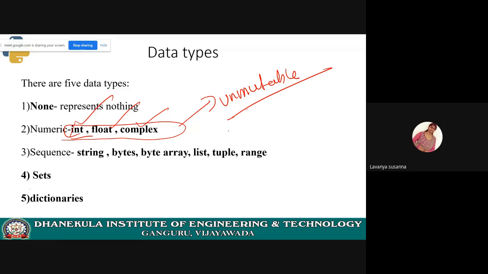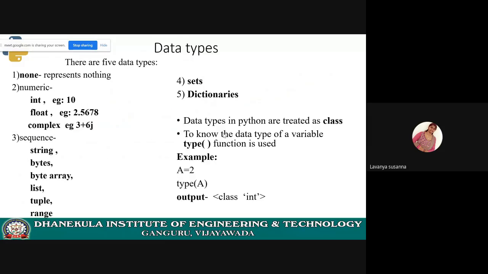Once you have defined the value, you cannot change it, right? Let us see it. These numerical data types int, float, and complex are immutable. Immutable means you cannot change. Mutable means which can be changed. Here, int, float, complex are immutable. Let us see it.